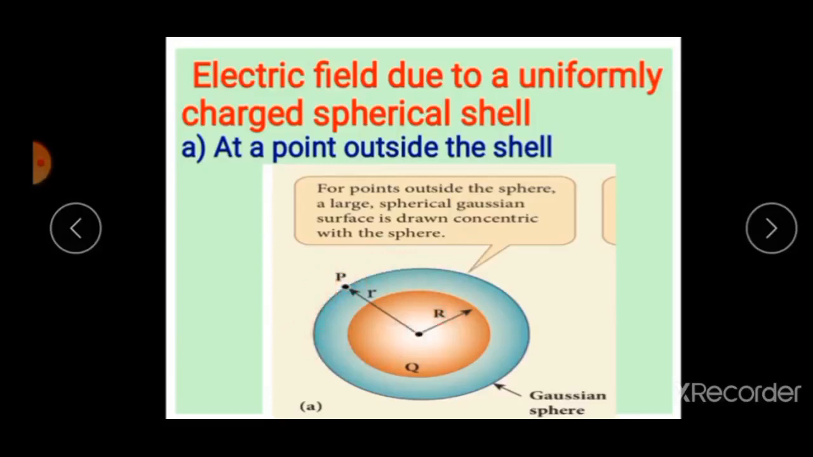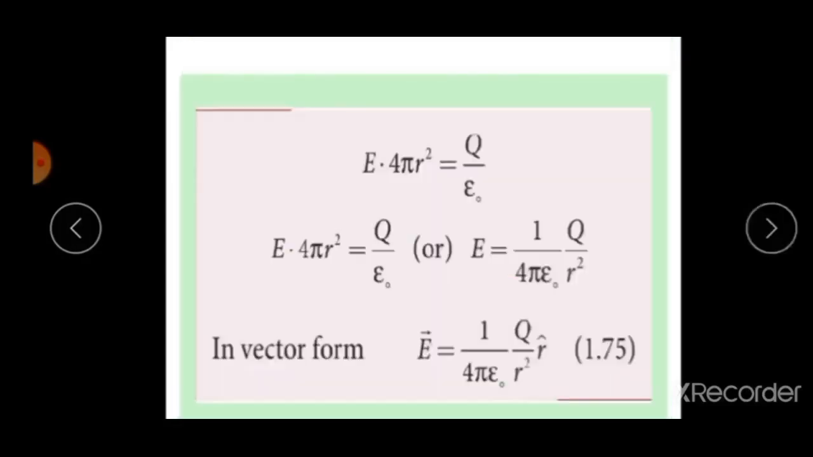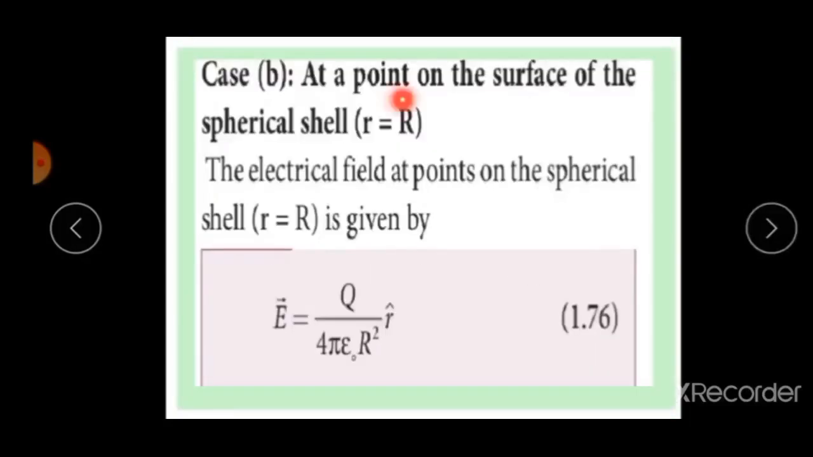Are you clear? Okay. Now second case, at a point on the surface of the spherical shell. Both are the same point. The spherical shell and Gaussian surface are at equal distance, r is equal to capital R. The electric field at a point on the spherical shell is given by E vector is equal to Q by 4 pi epsilon naught capital R square into r unit vector.